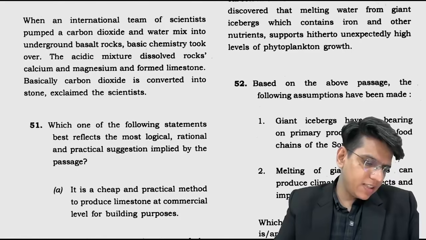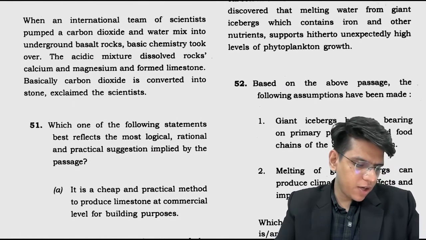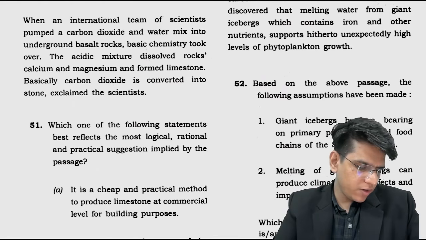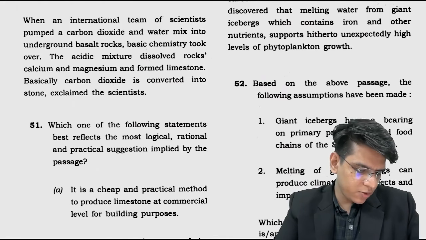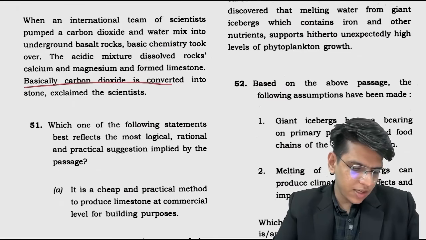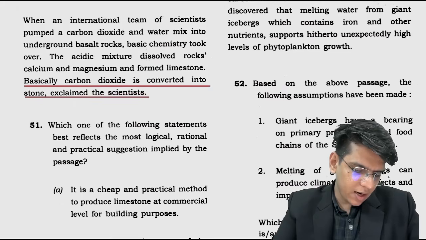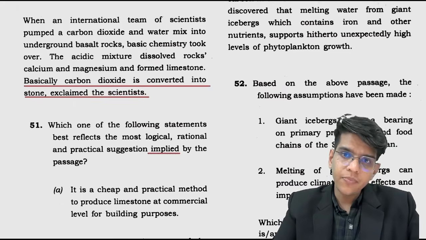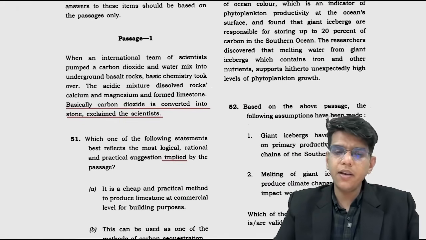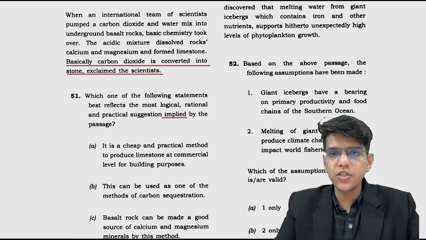So when an international team of scientists pumped carbon dioxide and water mixed into underground basalt rock, basic chemistry took over. The acidic mixture dissolved rocks, calcium and magnesium, and formed limestone. Basically, carbon dioxide is converted into stone, exclaimed the scientists. So this is carbon sequestration. In the question, they have asked what is implied, right? Now, they exclaimed when they found out that carbon sequestration happened.